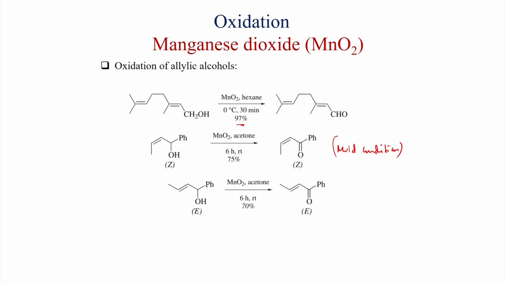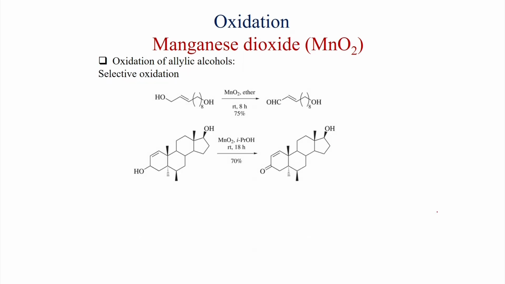Also, this E allylic alcohol, an E allylic secondary alcohol, is converted to the E enone selectively, and here the yield is 70%. Also, there is a dithiane motif and a secondary allylic alcohol. So, with MnO2, chloroform, room temperature, 96 hours, it gives selectively this product. The dithiane is not disturbed under this condition.